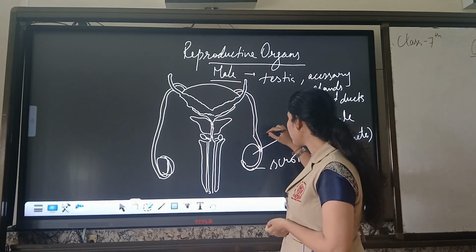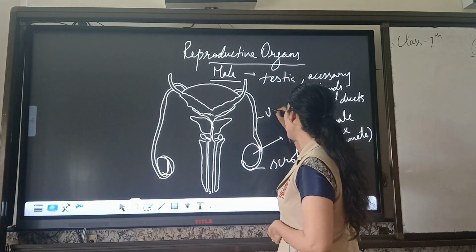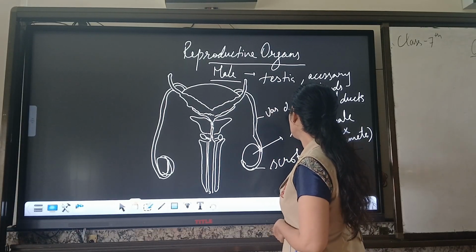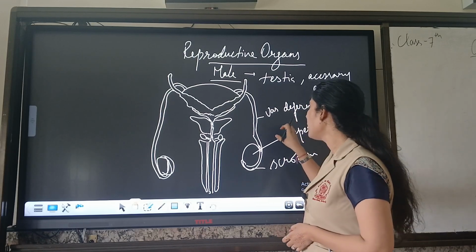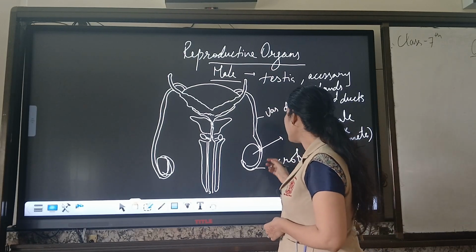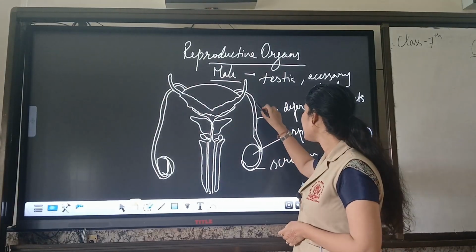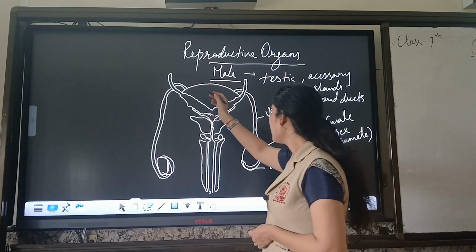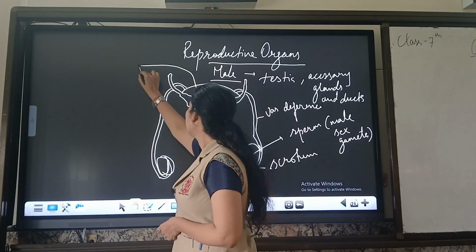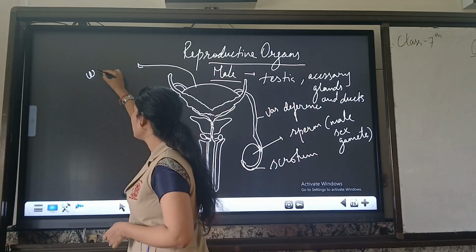After this, the testes are connected to a tube-like structure which we call vas deferens, and this is the tube which helps in the upward movement of sperm inside it. Now this tube is connected to a muscular organ which we know as the urinary bladder.